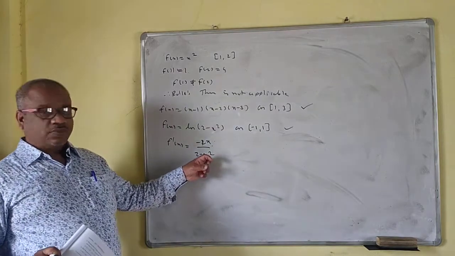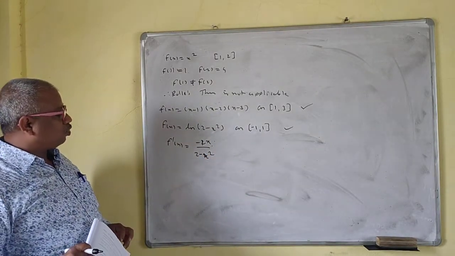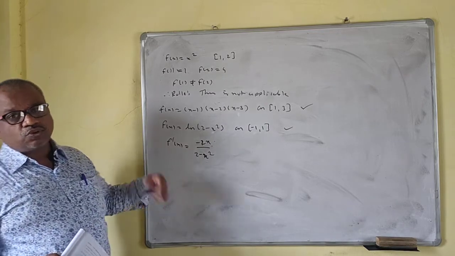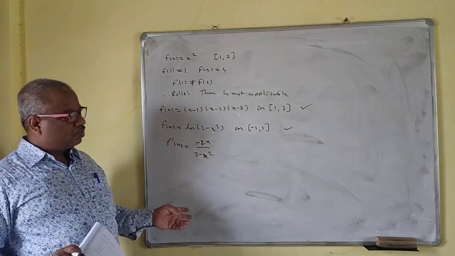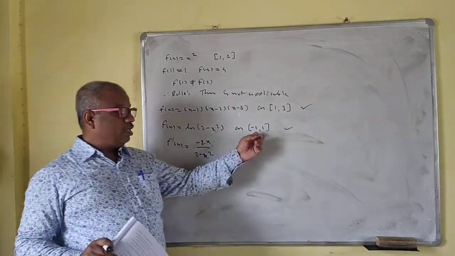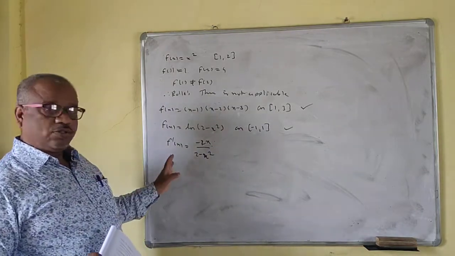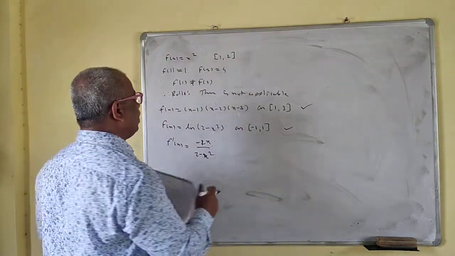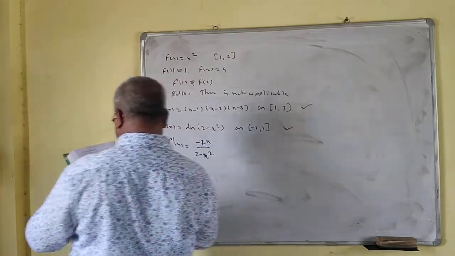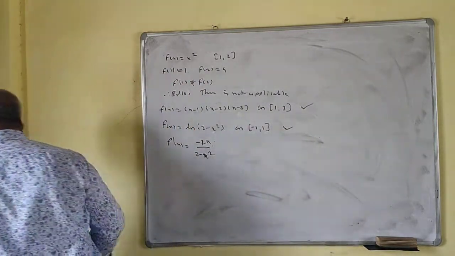Now here your denominator is 0 at x is equal to root 2, and root 2 is greater than 1. So the function is differentiable on the open interval minus 1, 1. No problem here. So Rolle's theorem is applicable here.